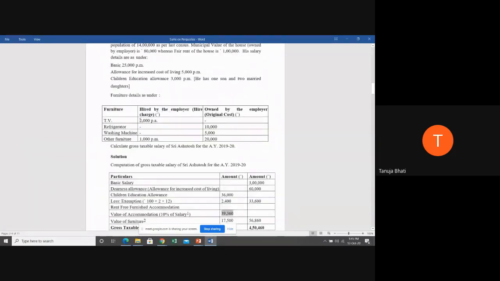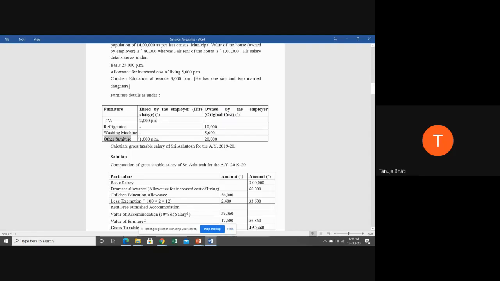Now tell me, students, if any furniture is taken on hire, what is the taxable value of that furniture? If it is taken on hire by the employer, then you have to take the actual hire charges paid by the employer. So in case of TV, the employer is paying hire charges of 2,000 per annum. It is not per month, it is per annum. So directly 2,000. Now, first we'll complete the hire part, then we'll see the owned part.